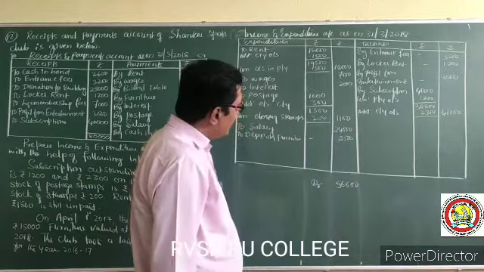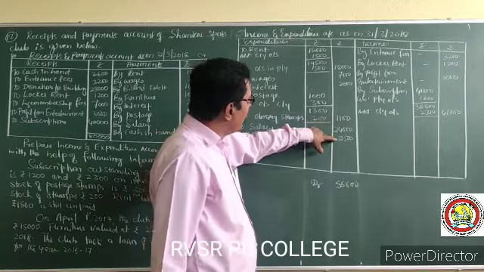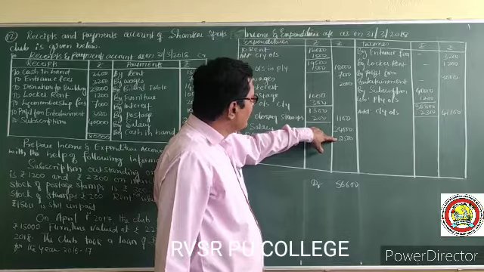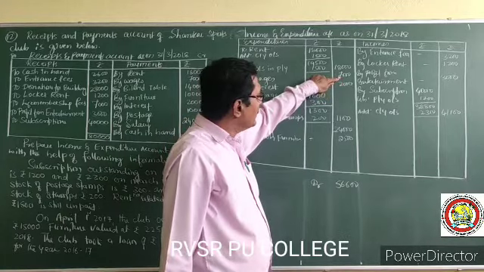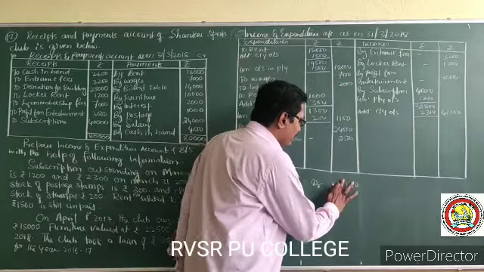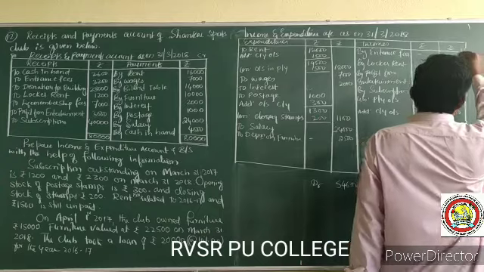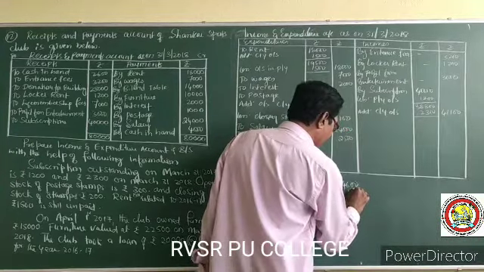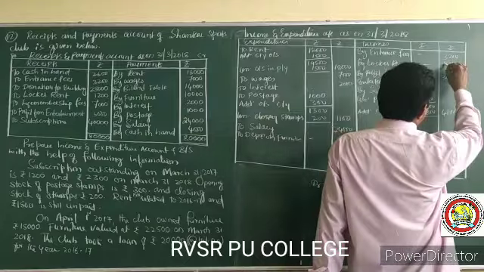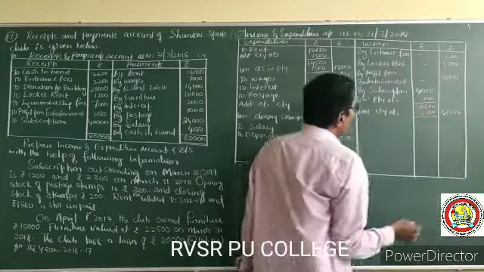Say 24, 25, 27, 29, 36, 54,600. Here 2, 2, 1, 500. Here 3 plus 1, 4, 4, 7, 7, 1, 8.